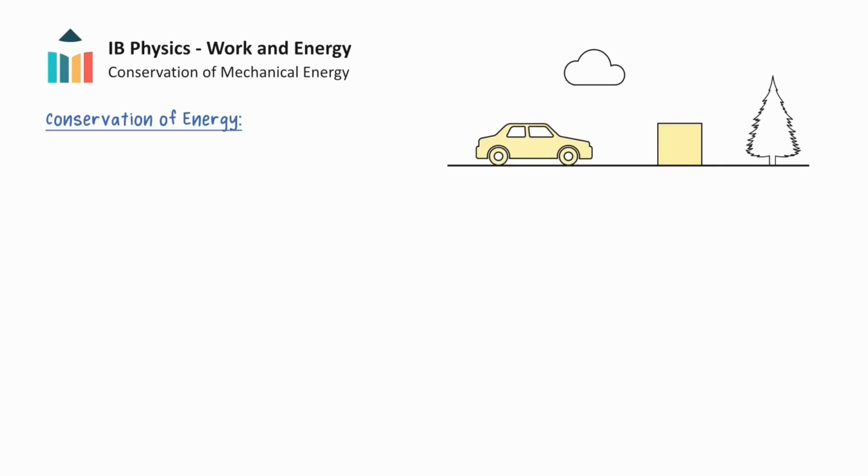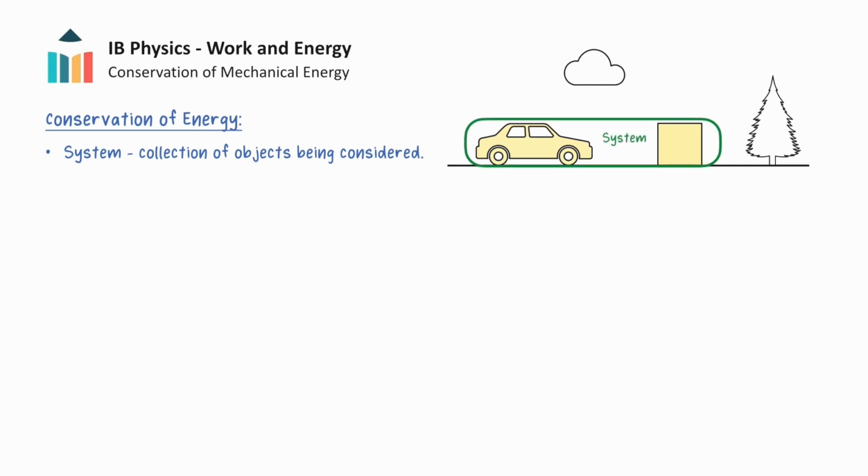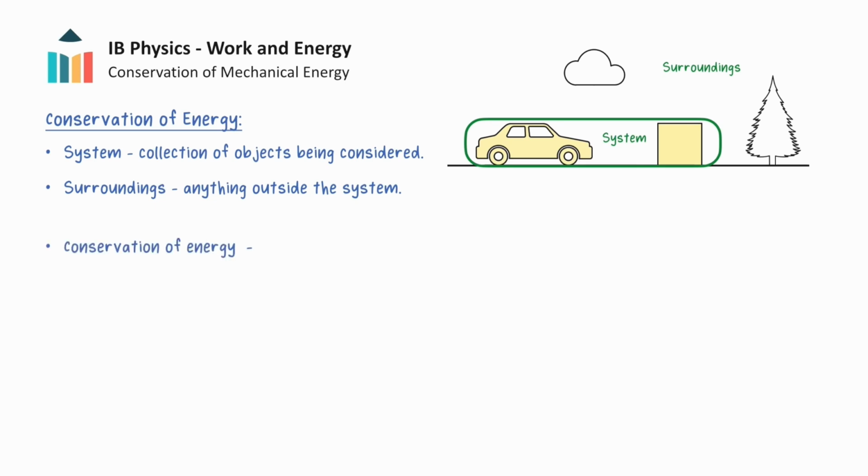One of the most important principles in science is the conservation of energy. We use the term system to describe the selection of objects that we are considering. Think of this like drawing a line around every object that we care about. Moreover, we use the term surroundings for everything outside of this system that we don't want to consider. We can now state the principle of the conservation of energy.